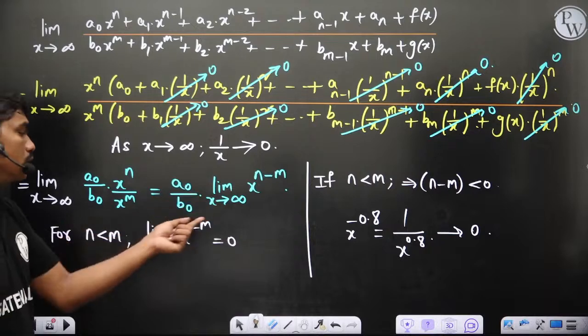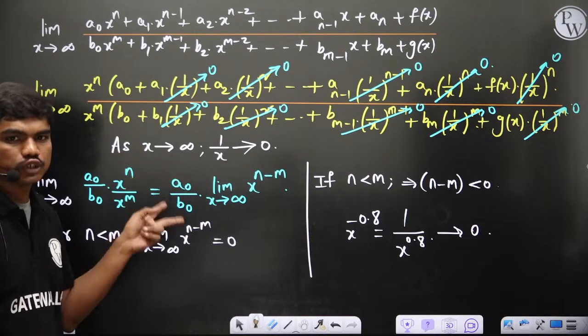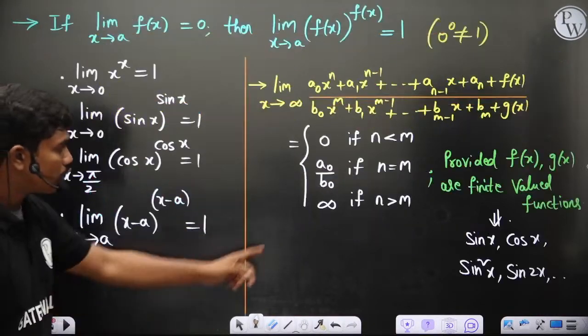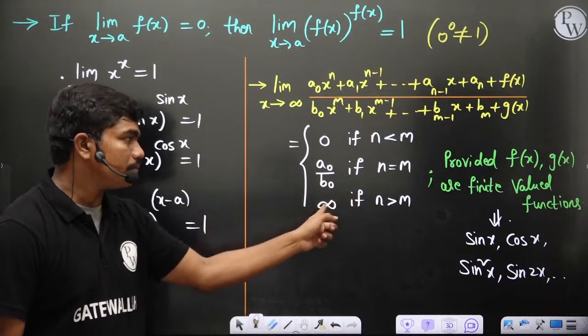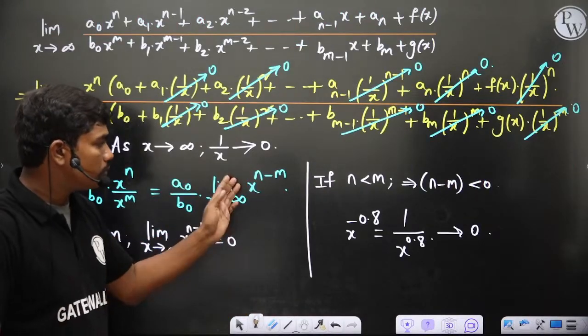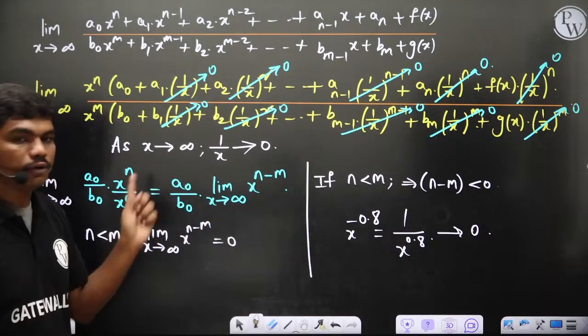So this is 0. In this case, when n is less than m, a0 by b0 is some constant. Ratio of two numbers, it's just some constant. Constant into 0 gives 0. That's how we got this 0 if n is less than m. Clear? And similarly, if n is greater than m, it is infinity. For n equal to m, first of all, this x power 0 is 1. And if you see, there is nothing to apply on the limit, so ultimately it's 1. a0 by b0 is the value which you have.